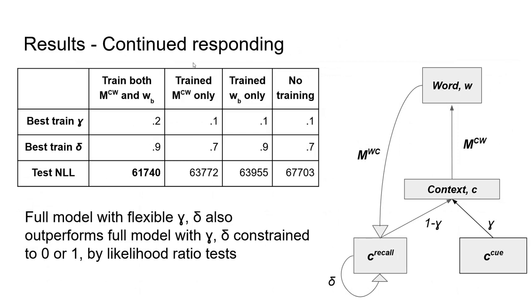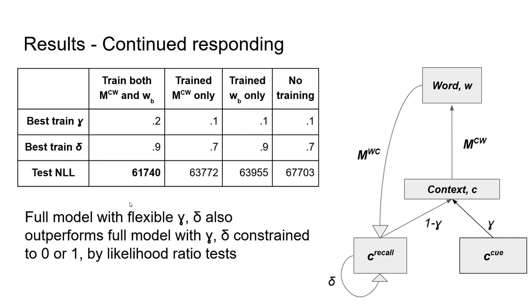Okay, the continued responding results. So the full model with flexible MCW and WB also outperforms the less flexible models in the continued responding setting. Here I'm showing the values of gamma and delta that gave each model variant the best performance in the training set. And then here is the test set negative log likelihood for each of the four variants with their best gamma and delta. Again, the full model does best.